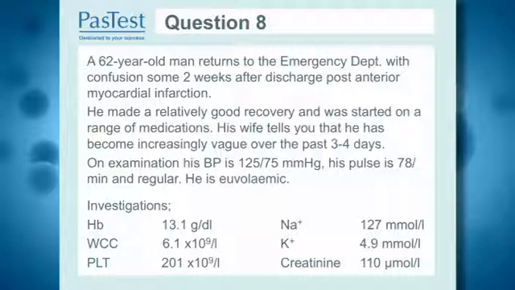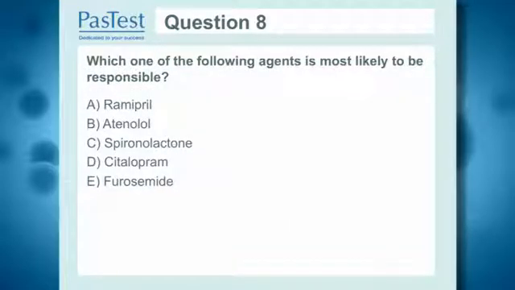He is euvolemic. His hemoglobin is fine, white cells are not elevated, his sodium is low at 127, potassium 4.9 and a creatinine of 110. So, which one of the following agents is most likely to be responsible for this confusion and vague behavior? Please consider these drugs, which are all potential drugs that he would have been started on, all at the same time, and you are the physician who has to consider which drug must be stopped.